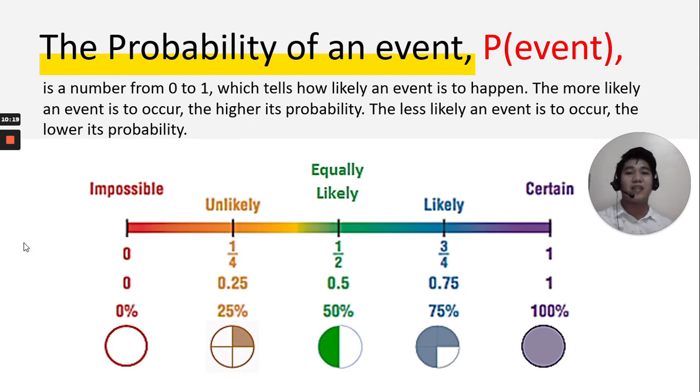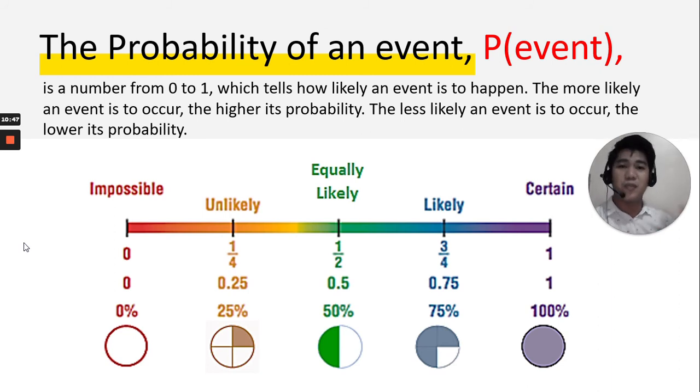A certain event, let's say: you will not get high grades if you didn't pass or submit your outputs.